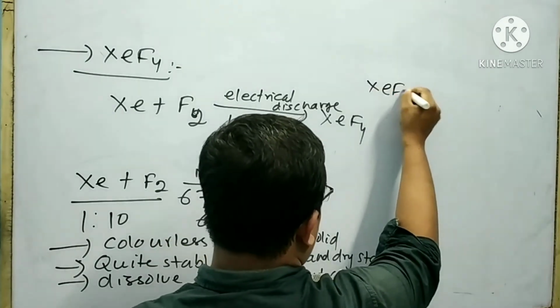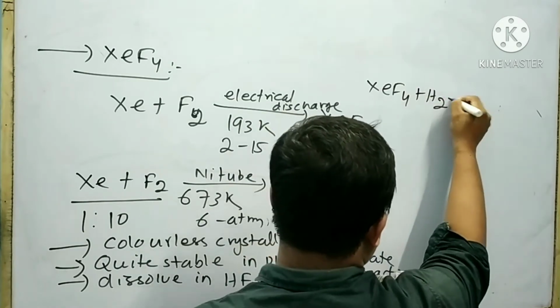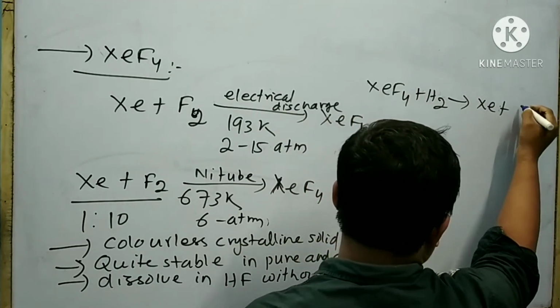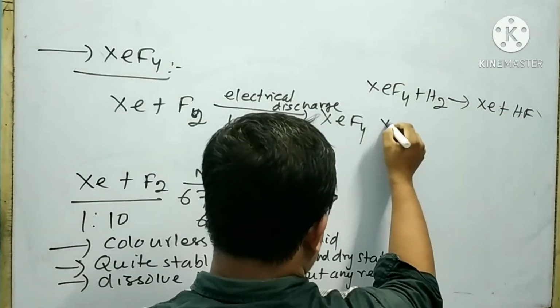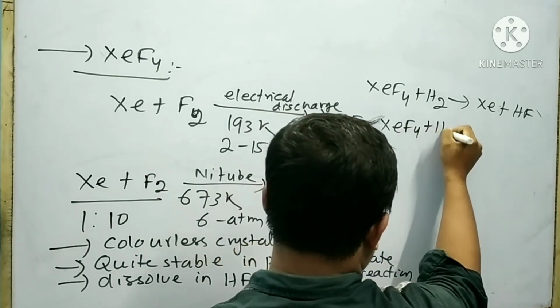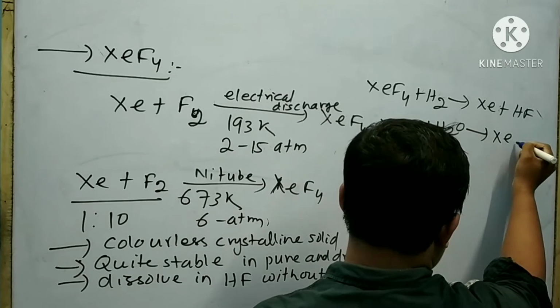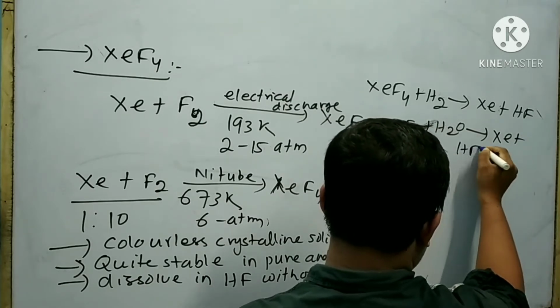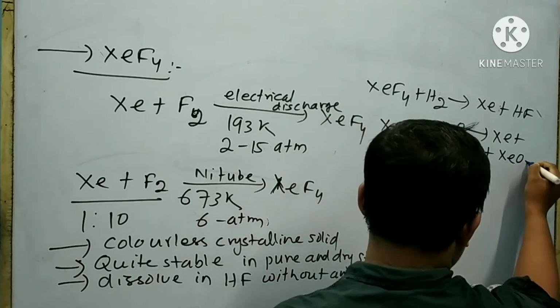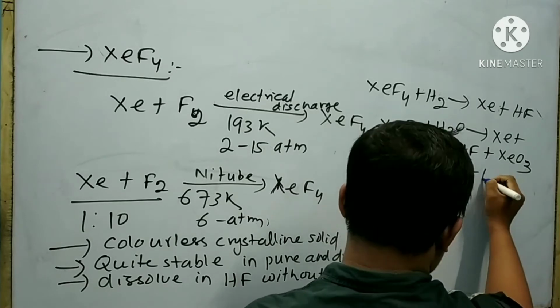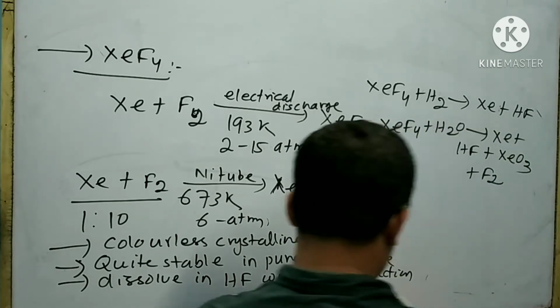When xenon tetrafluoride reacts with hydrogen, it gives xenon and HF. When xenon tetrafluoride reacts with water, then xenon and HF and XeO3 and fluorine are formed.